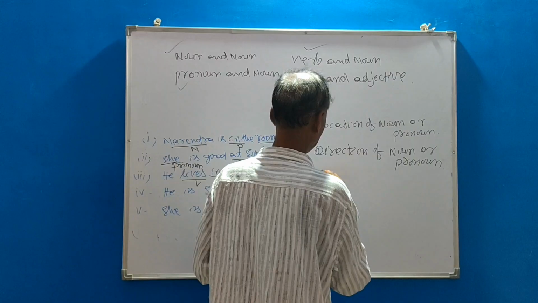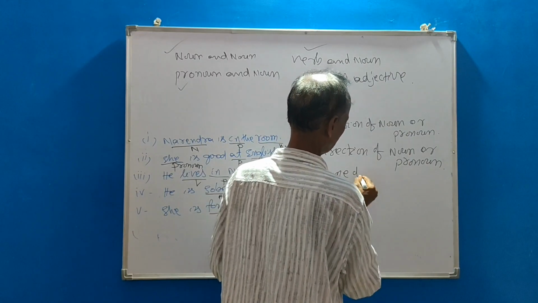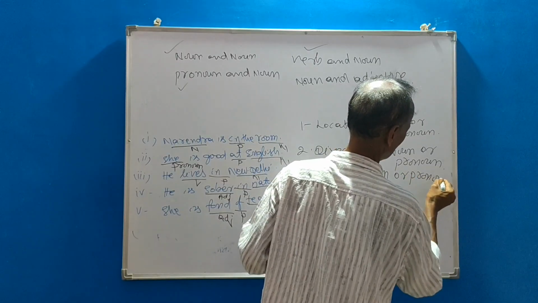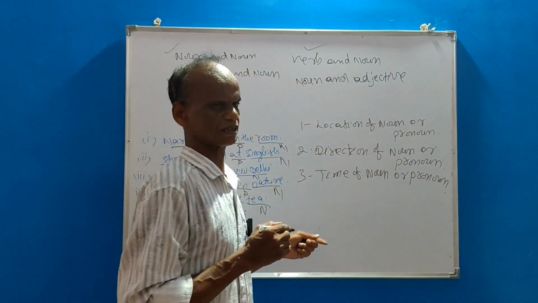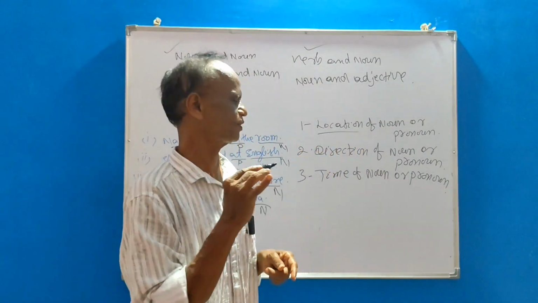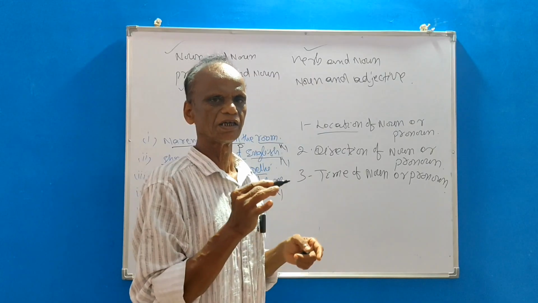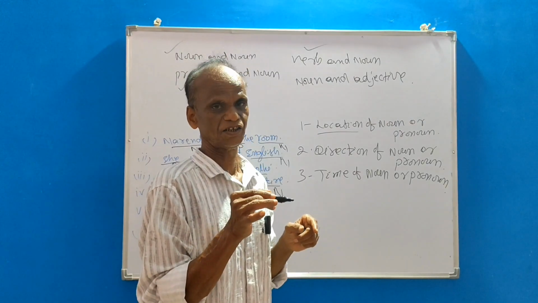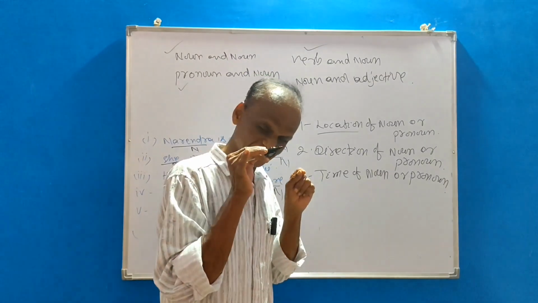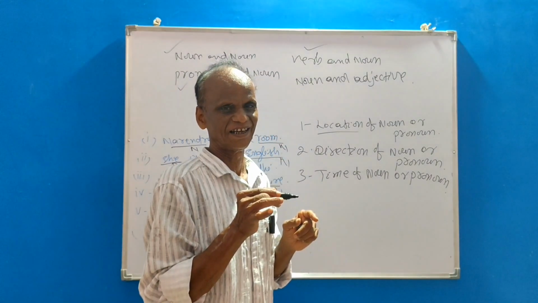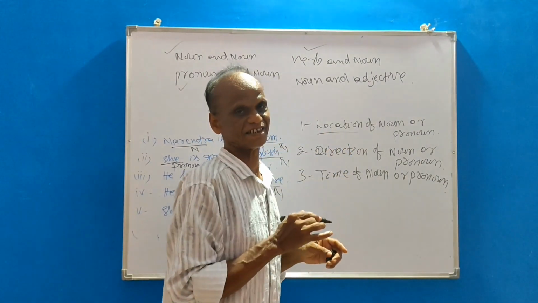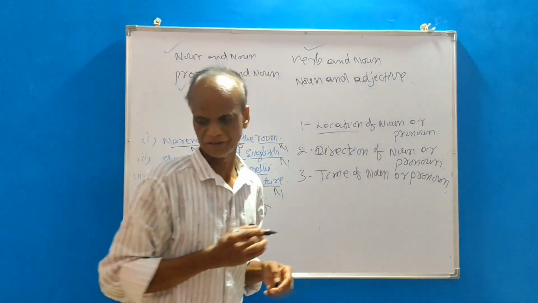Thirdly, time of a noun or pronoun. Okay. So preposition refers to three things. If you know the location of a noun, the direction of a noun, and the time of a noun, it is easy to use prepositions correctly. And it is easy to understand how to use prepositions correctly in a sentence. Okay. Next.